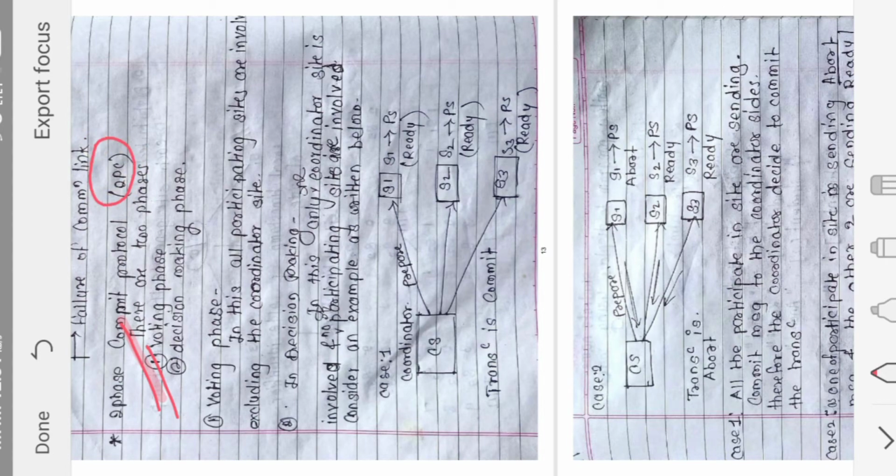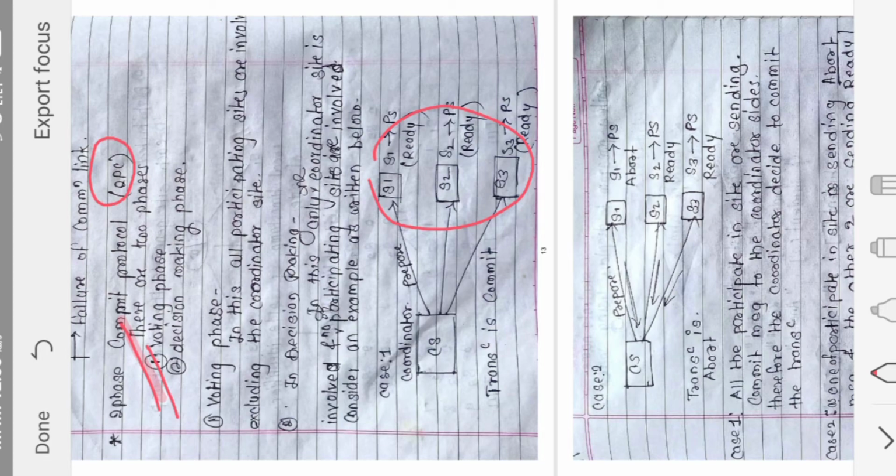Two phase locking protocol. So in the voting phase all the subordinates or all the participating sides will communicate with the coordinator side, and the decision will be taken by the coordinator side. The participating sides take part in the voting phase.